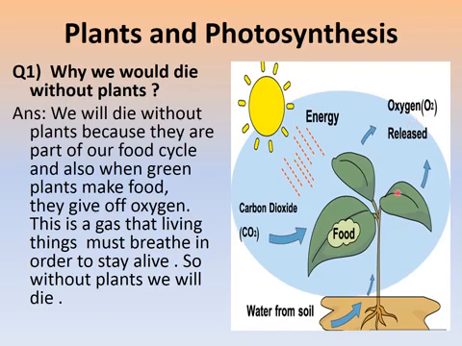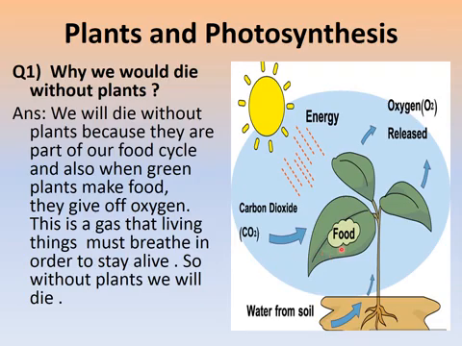And the second reason is that plants are part of our food cycle. If plants are missing, this food chain will not be completed, the food cycle will not be complete, and ultimately we will die. How? Let's suppose there were no plants, what would have happened? Animals feed on plants, and birds take food from them also. So if there are no plants, animals and birds will not survive. When animals and birds do not survive, it means there will be no food for humans also.